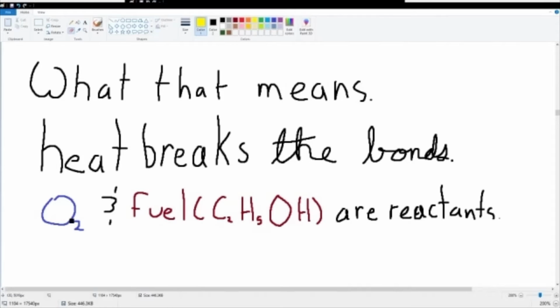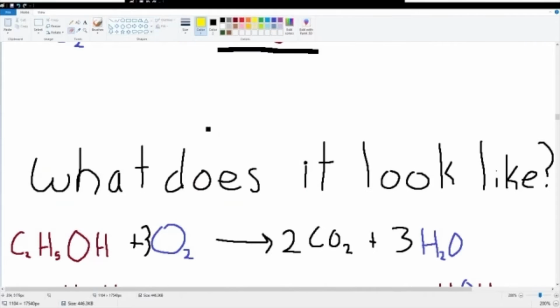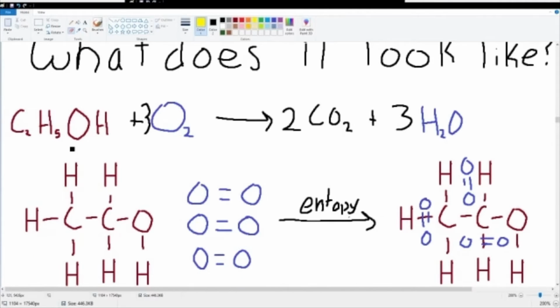We know that O2 and the fuel are reacting with each other. In this case, I chose methanol, because I thought it'd be easy to demonstrate. And the heat is what breaks the bonds and lets the reaction occur. It gives the activation energy required. So, what does this look like in actual chemistry? Well, it starts out with methanol and 3 pieces of oxygen, which will then go into 2 pieces of carbon dioxide and 3 pieces of water.